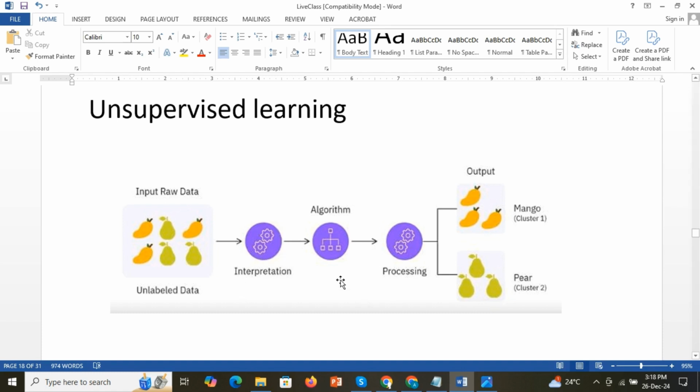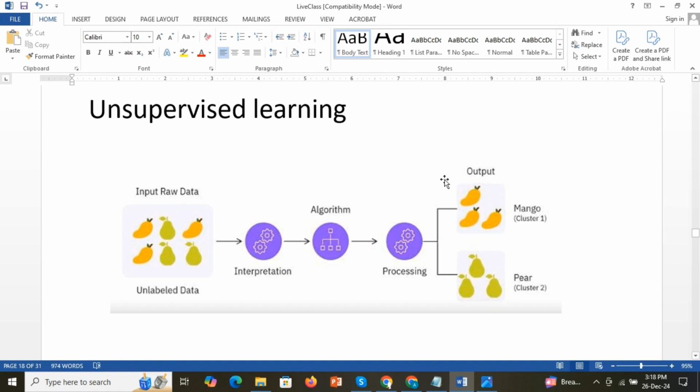It will go through the algorithms and process the data, and it will make clusters out of similar patterns. For example, here it is a mango cluster and a pear cluster. So in unsupervised learning we are giving unlabeled data, and it will make clusters out of similar patterns. These yellow colored ones, the shape of a mango, I don't know the exact shape of the mango, but that shape will be there for the mango, and it will turn that into cluster one.